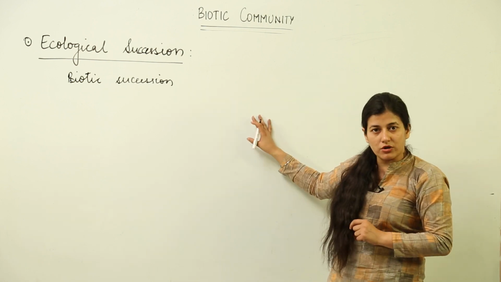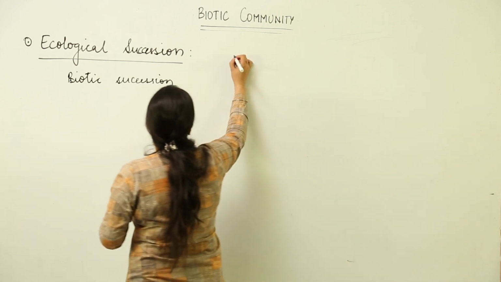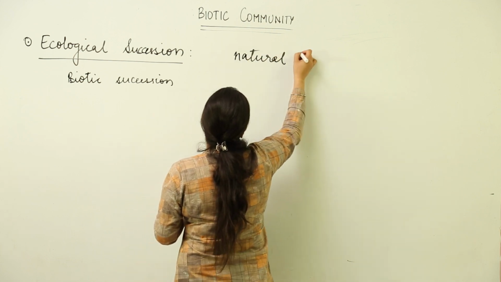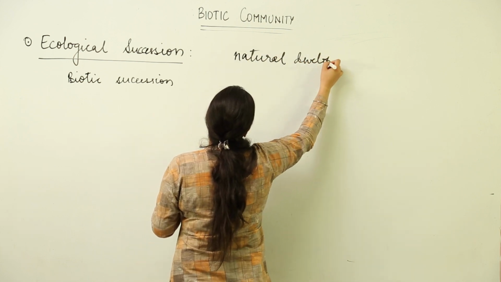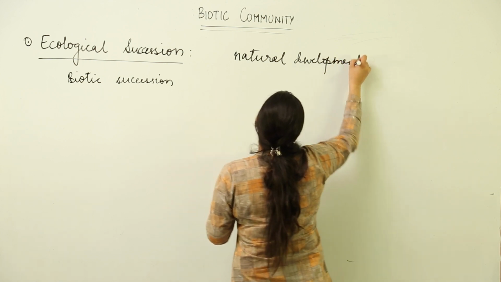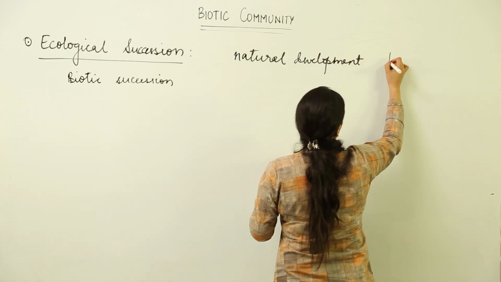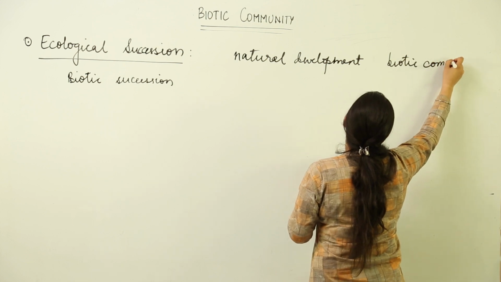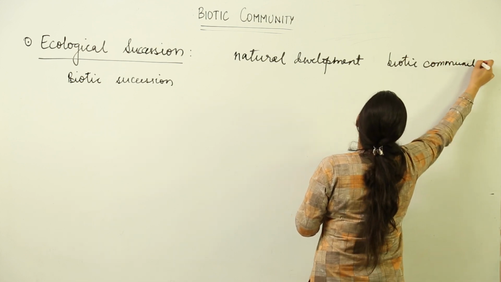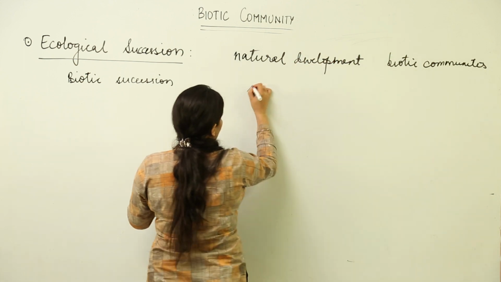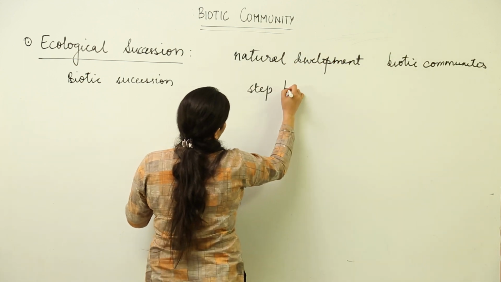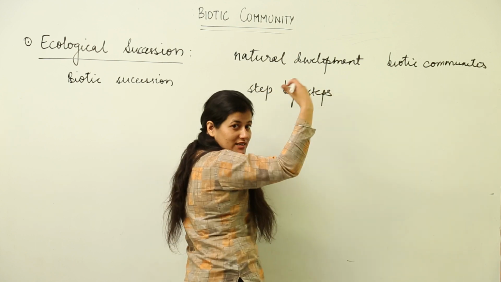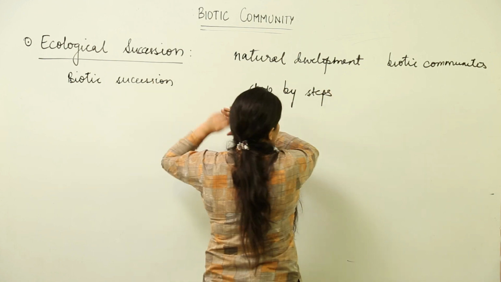So, what is ecological succession? First thing is that it is natural development. Now, natural development of what? Natural development of various biotic communities. Now, how is the development taking place? It is taking place step by step or in a series of steps. That is known as successive steps, and hence the name succession.